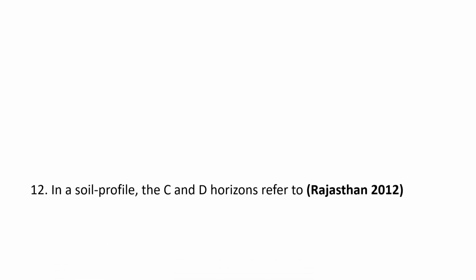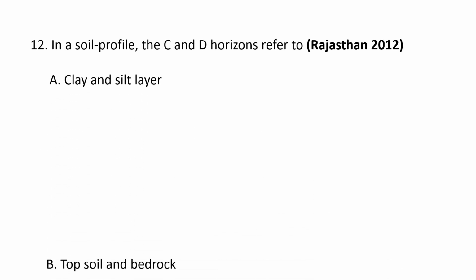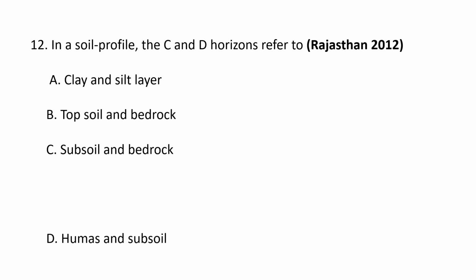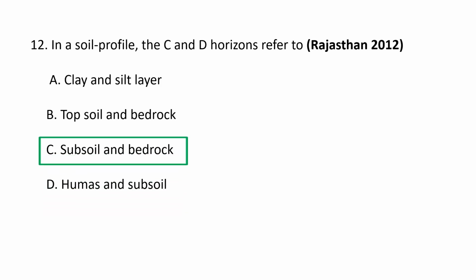Next question. In the soil profile, the C and D horizons refer to A. Clay and silt layer, B. Topsoil and bedrock, C. Subsoil and bedrock, and D. Humus and subsoil. So the correct option is C. Subsoil and bedrock.